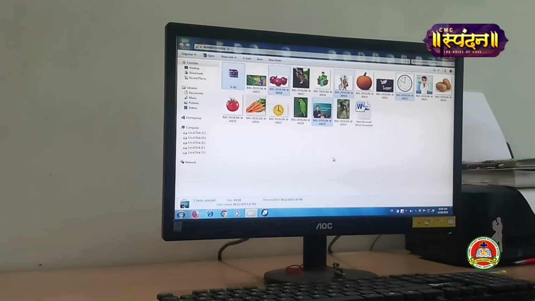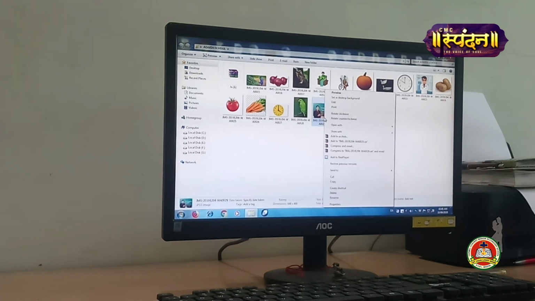Okay. We'll move to the next topic now, which again we have to practice practically, that is deleting a file or a folder. Very easy process it is, how to delete a file and a folder. For example, I want to delete this one. So just right click with the help of the mouse. Can you see this dialog box? And in this box, can you see the last third option is delete.